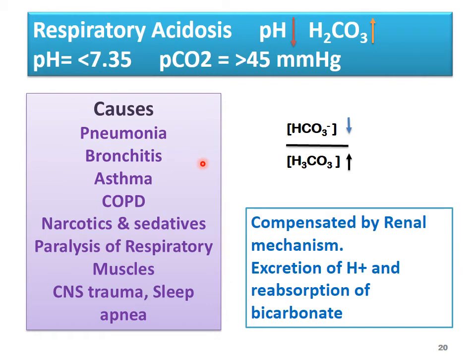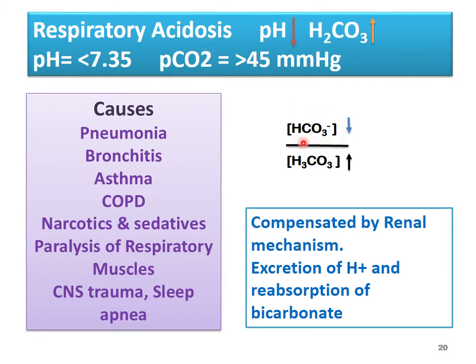This retention of CO2 will increase formation of H2CO3. Therefore, the causes are related to respiratory disorders like pneumonia, bronchitis, asthma, COPD, narcotic sedatives, paralysis of respiratory muscles, CNS trauma, and sleep apnea. All these are causes of respiratory acidosis.